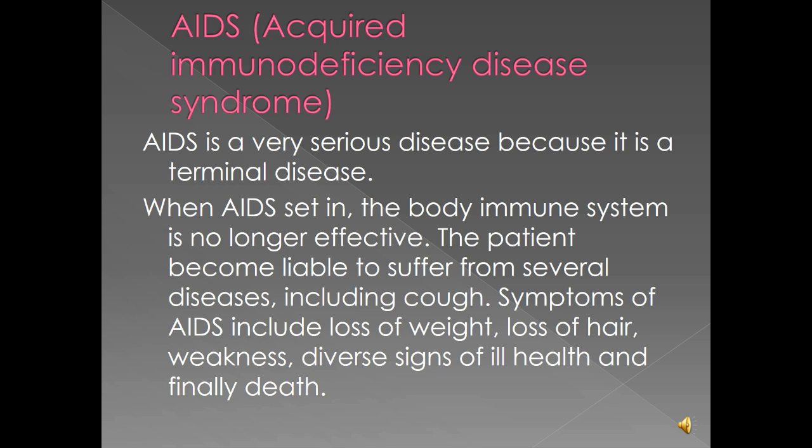So once the immune system is destroyed at the entrance of the HIV, it leads to acquired immunodeficiency syndrome. And if that happens, the individual's immune system is no longer effective. It cannot defend the individual from other diseases, so the individual becomes liable to suffer from several other diseases. The symptoms include loss of weight, the individual emaciates, loss of hair, weakness, diverse signs of ill health, and finally death because of the deficiency of the immune system.